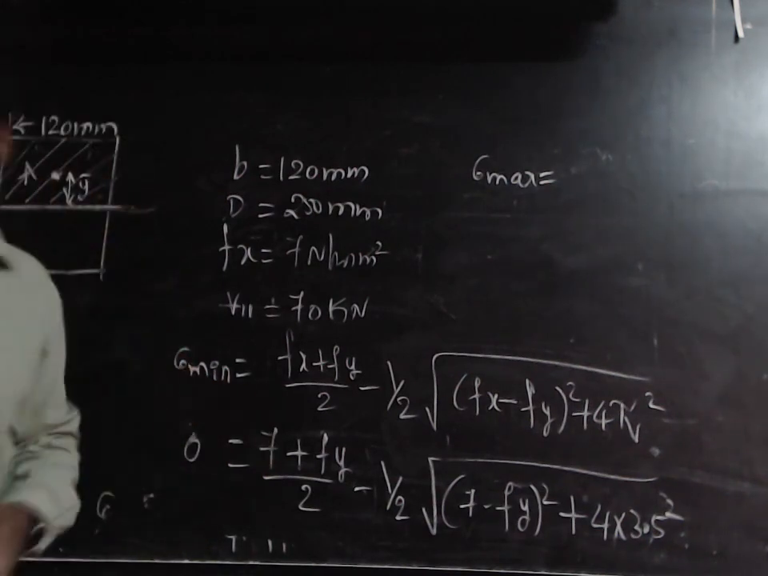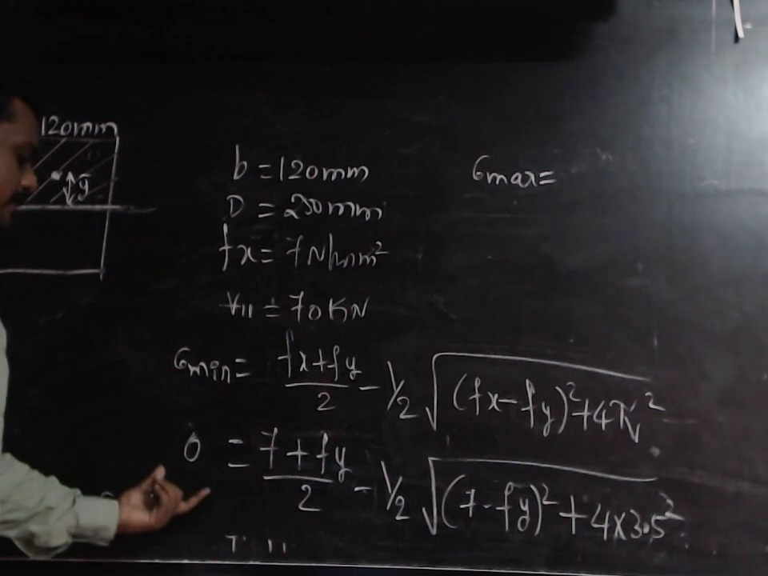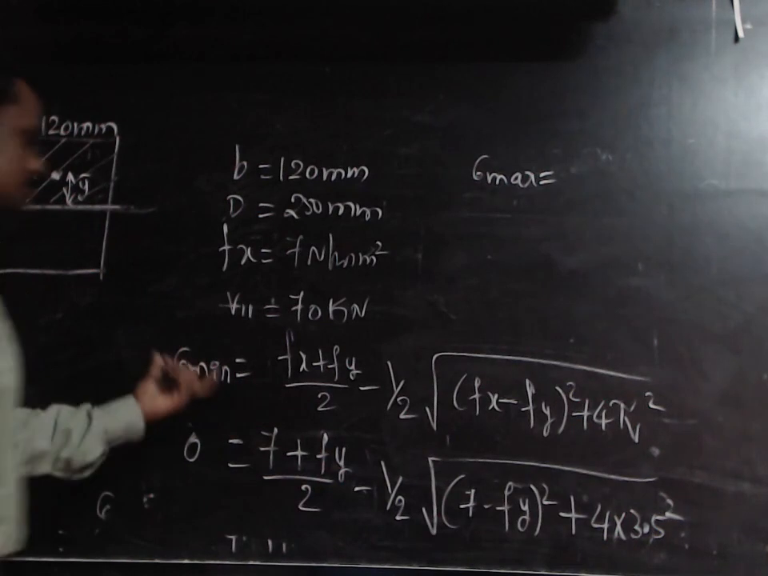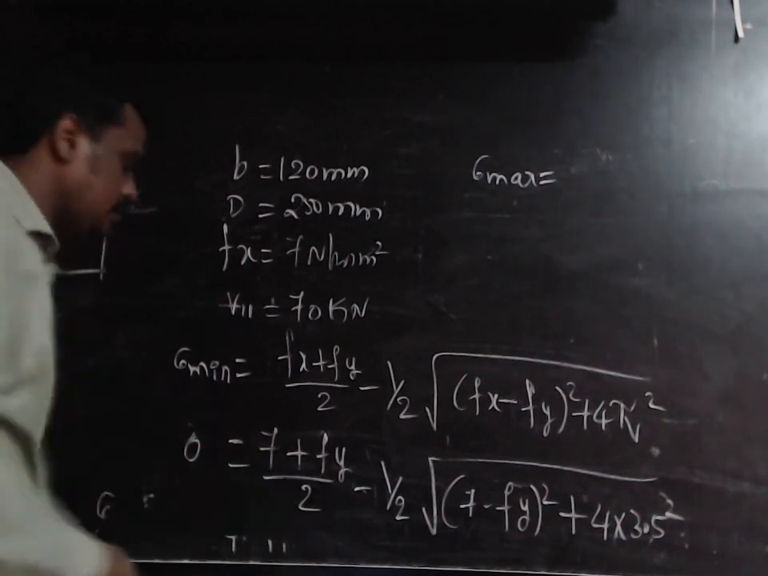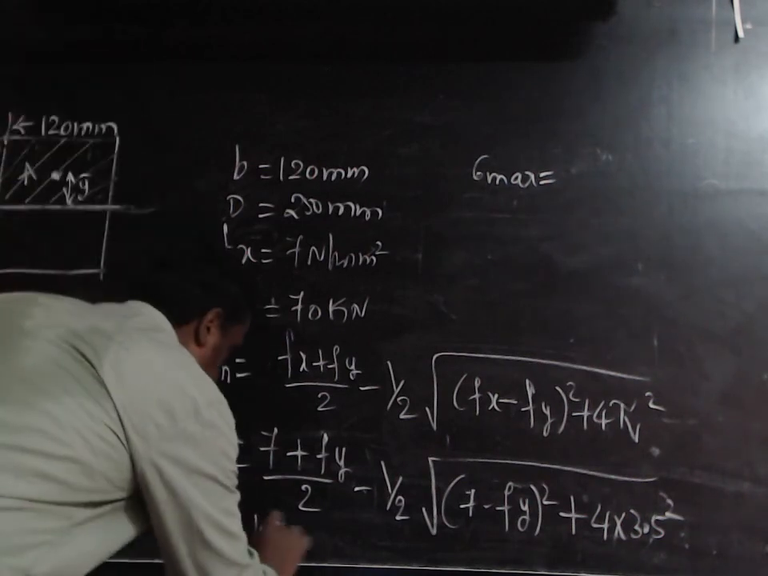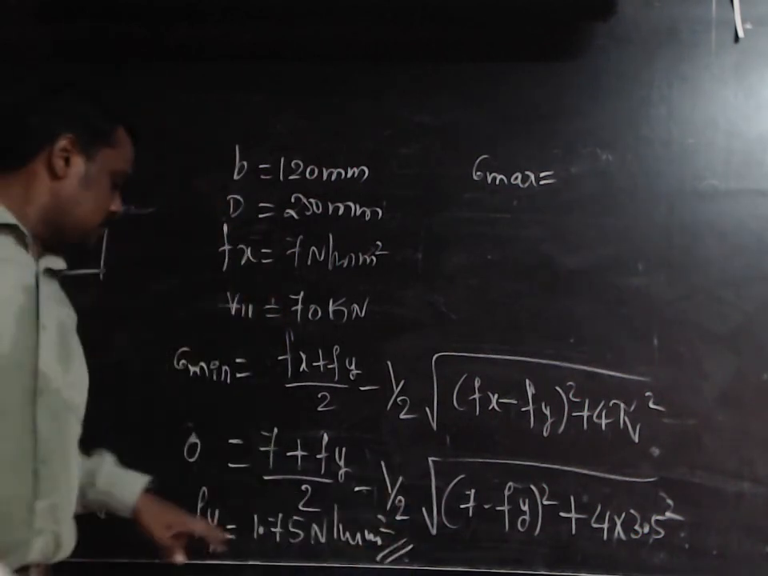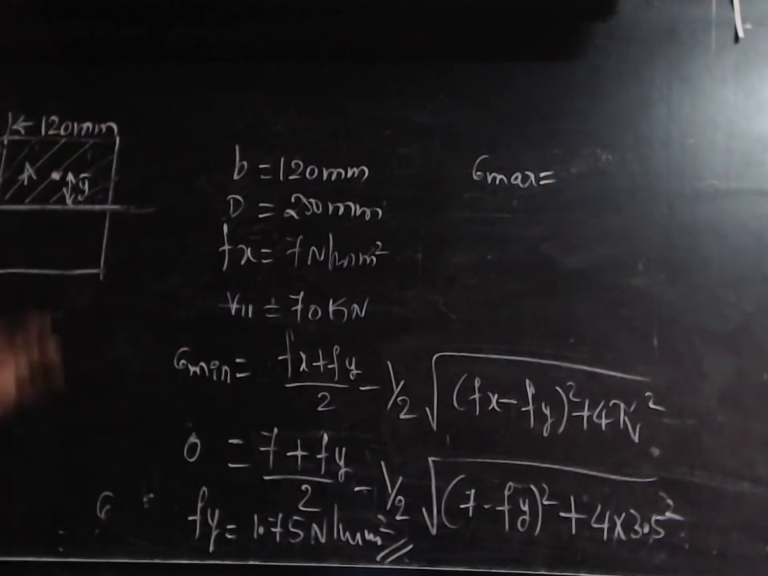Sigma minimum is 0 because to avoid this principal tensile stress, what do we require? We require this Fy. Okay, how much Fy is required to eliminate this principal tensile stress? Okay, so that's why it should be 0. Now if you take this as an equation, you can get the value of Fy as 1.75 Newton per millimeter square. That is, vertical pre-stress of 1.75 Newton per millimeter square is required to eliminate this principal tensile stress in the given structure.